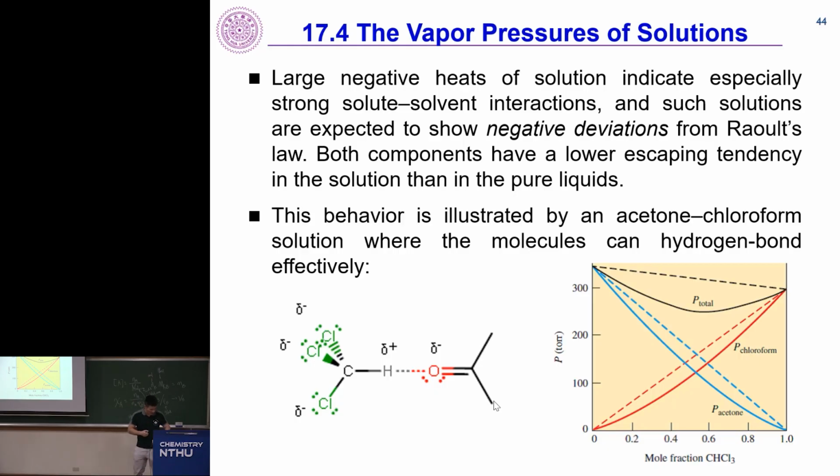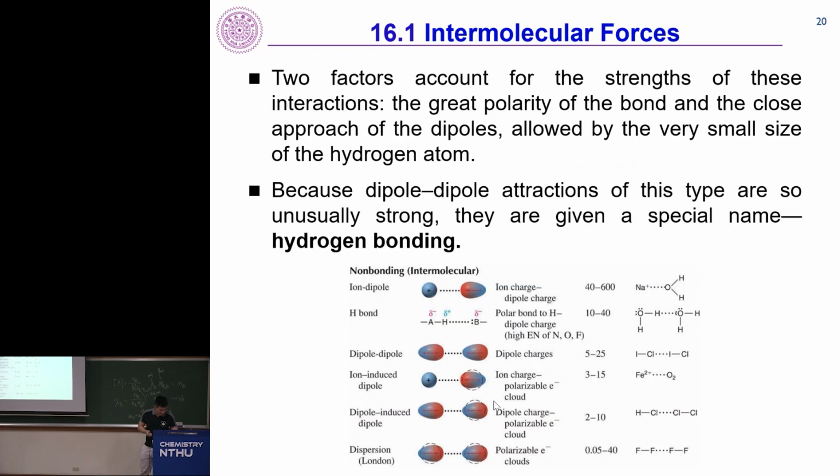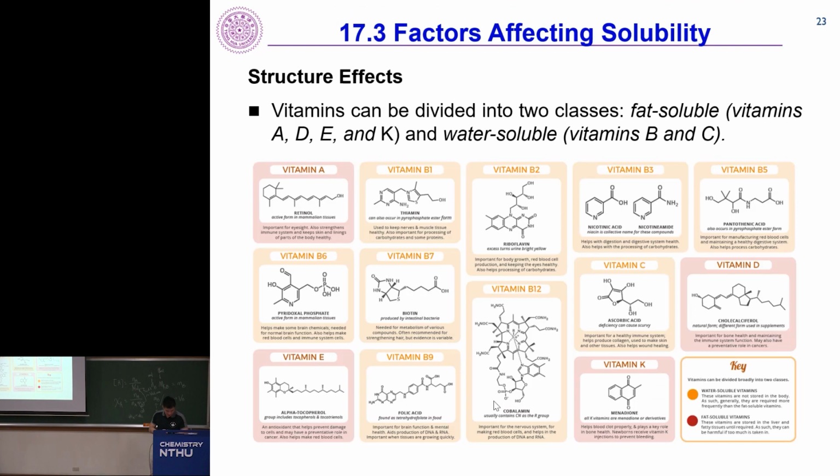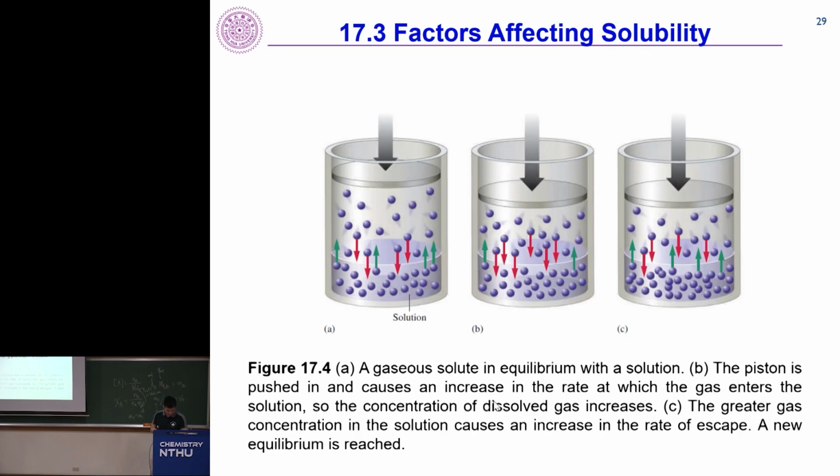And of course, from the table we already saw before, hydrogen bonding has interaction energy about 10 to 40 kcal per mole, while dipole only has 5 to 25 kilocalorie per mole. So of course, forming hydrogen bond will give you stronger bonding, which then releases energy. While breaking weak dipole interaction, you only need to waste a small amount of energy, right? So this is the case where when they are individually, they form weaker interactions. When they are mixed together, they form stronger interactions.